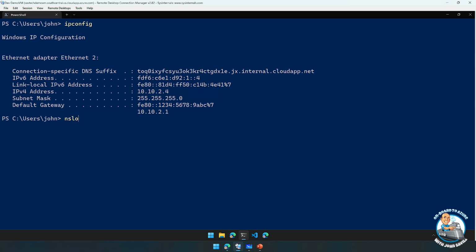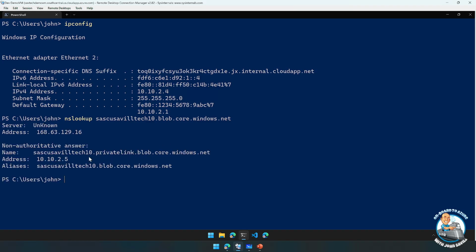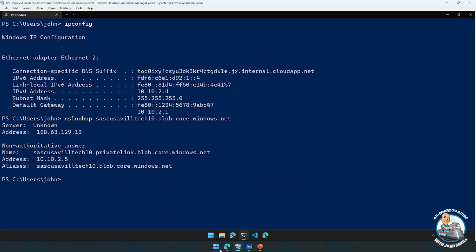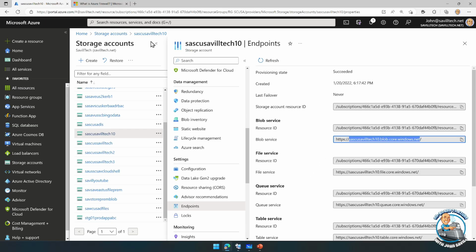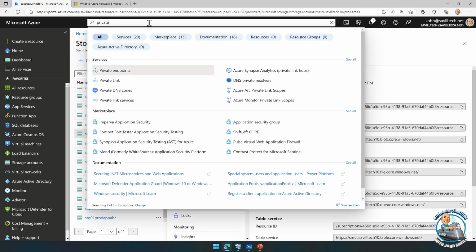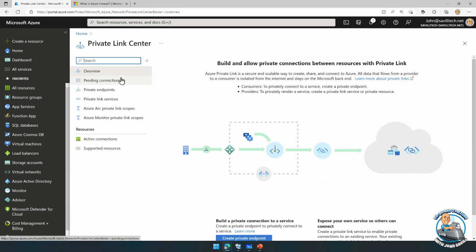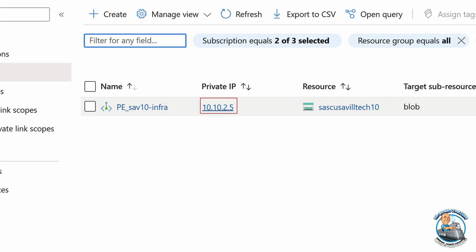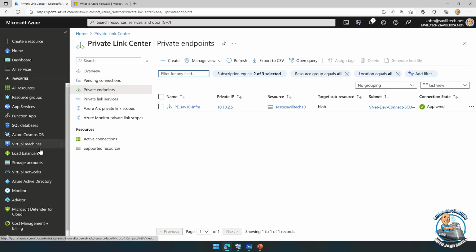If I did an NS lookup on that storage account name, it now does something interesting. You can see it's now aliased to a private link version of the zone, and it resolves not to a public IP, but to that private IP address of the record. So now when it wants to talk to Blob, it's going to go and talk to 10.10.2.5, which is the IP address. If we look at private link, there are different ways I can interact with this, but it's a nice view, and my endpoints there, 10.10.2.5. And that's just a regular IP.